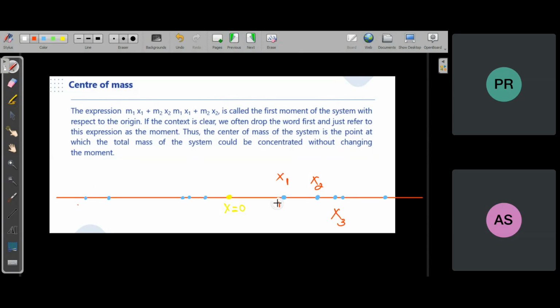The first particle I will take its mass as m1, the second particle its mass as m2, and so on. m1, m2 up to mn are the masses, and x1, x2 up to xn are the coordinates of the particles. So in that situation, you find the product m1 x1 plus m2 x2